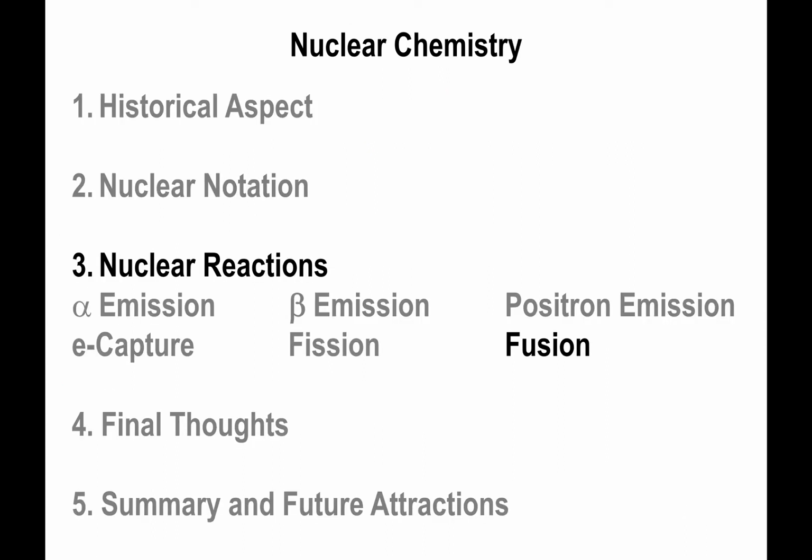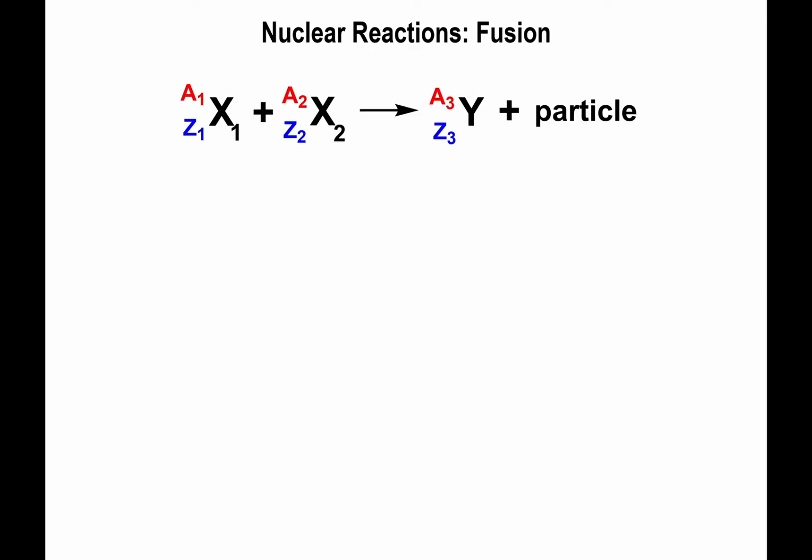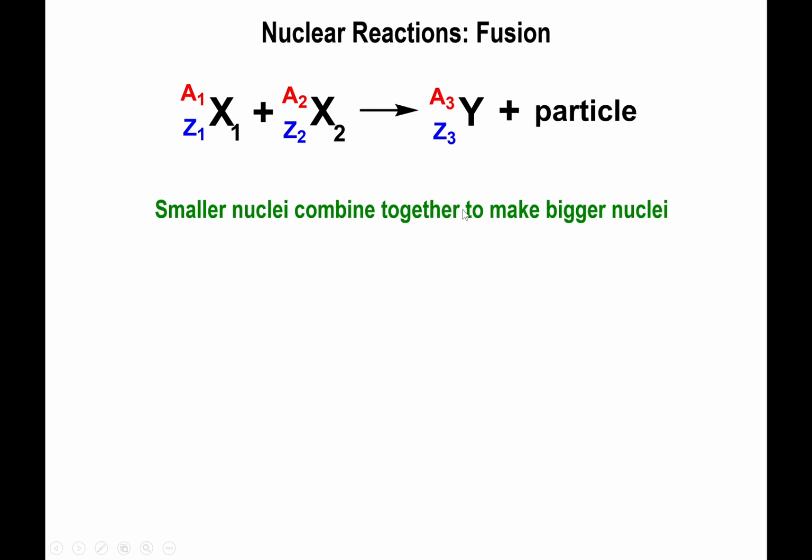Alright, the last equation we're going to talk about is fusion. Now fusion is in some ways the opposite of fission. Here you have two different isotopes of relatively smaller mass, smaller weight, and smaller atomic numbers combining together to give you an isotope of higher mass and higher atomic number. So you combine smaller nuclei to make bigger ones.